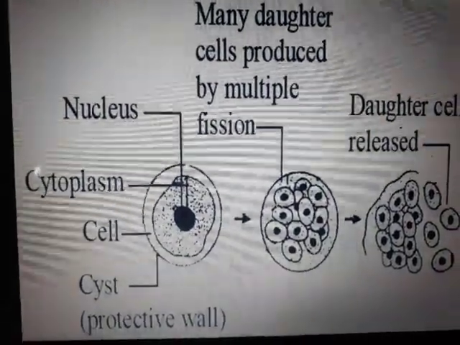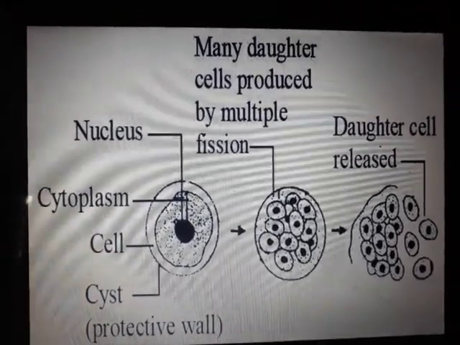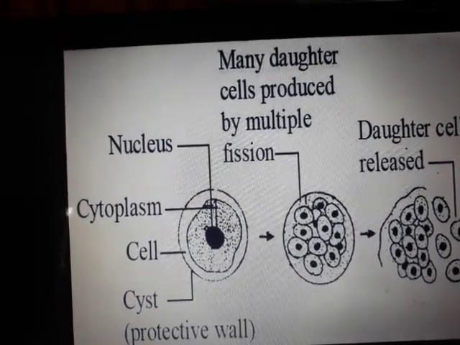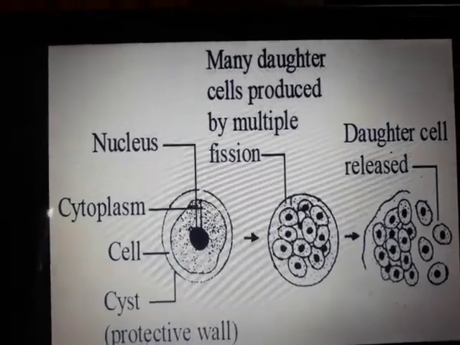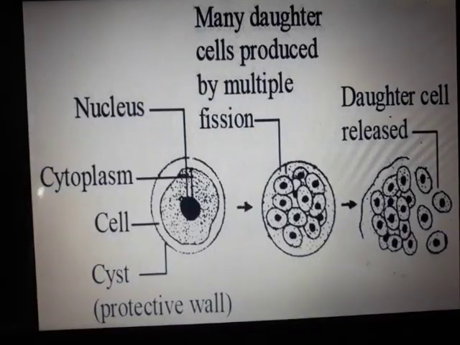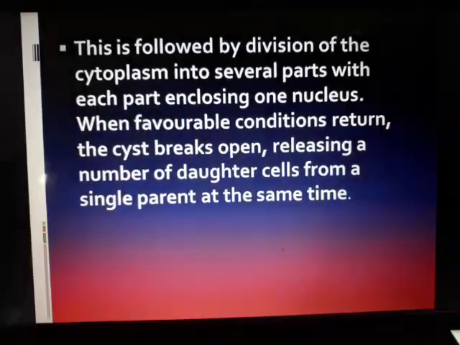So here is a picture that is able to show us the multiple fission. You can see there is a protective wall, the cyst, then many daughter cells produced within the cyst. When conditions are favorable, it is breaking open. The cell membrane breaks open and daughter amoebae are released. So that is what the content is for today.